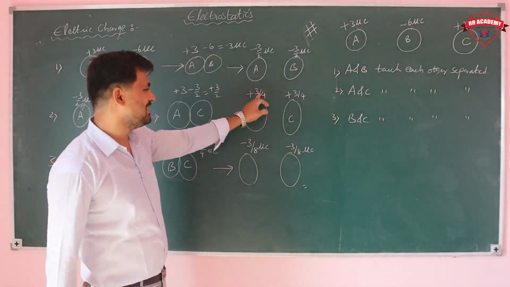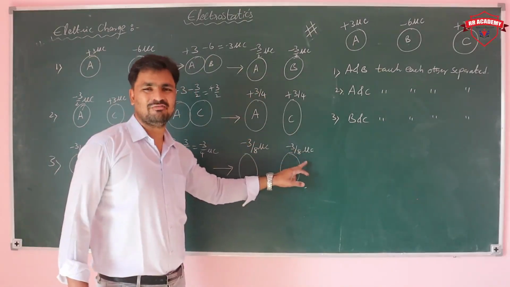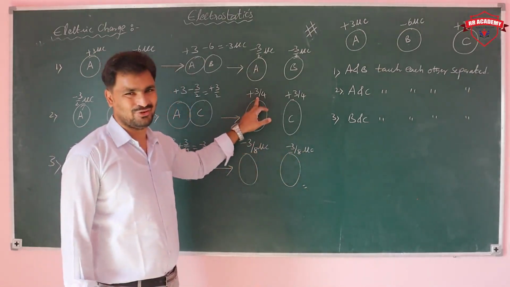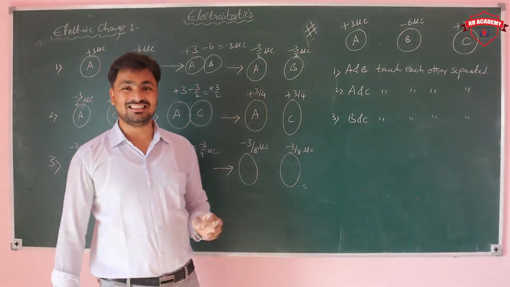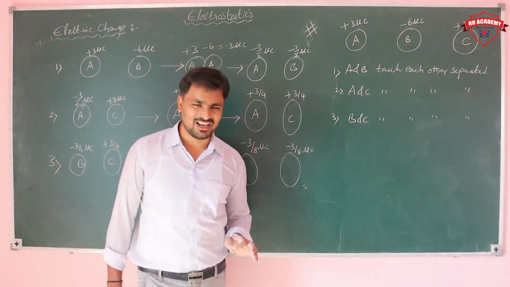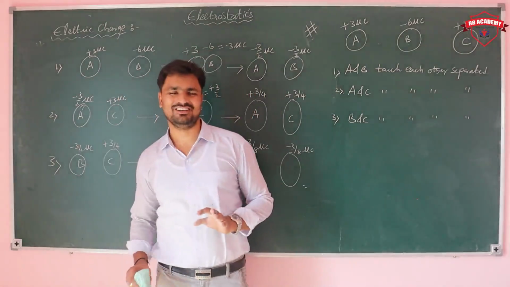How much on A? Plus 3 by 4. On B? Minus 3 by 8. On C? Minus 3 by 8. Adding: minus 3 by 4 plus 3 by 4 gives 0. The total charge remains constant. We can transfer charge from one body to another body, adding positive and negative.